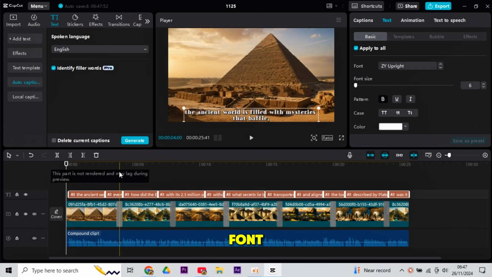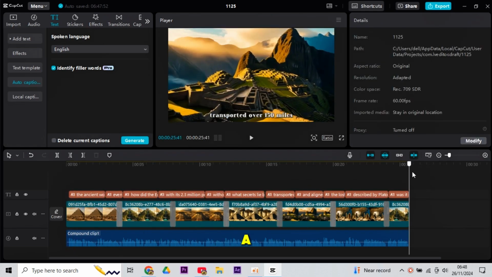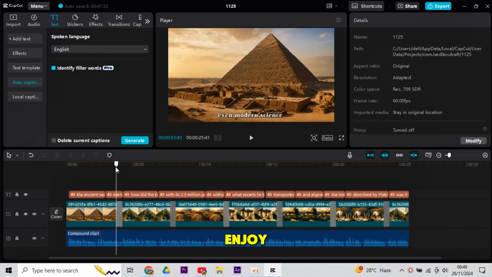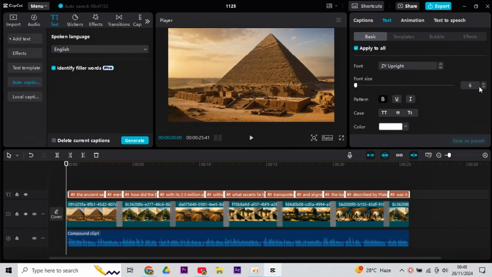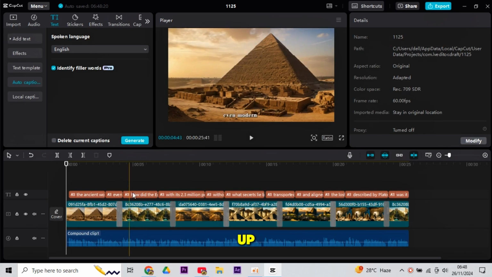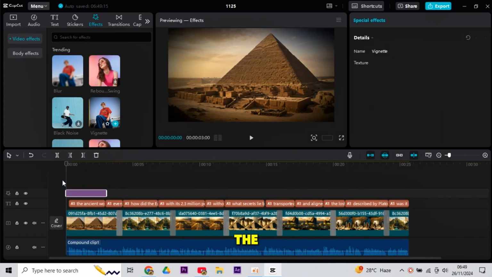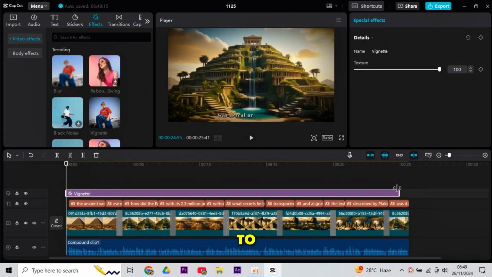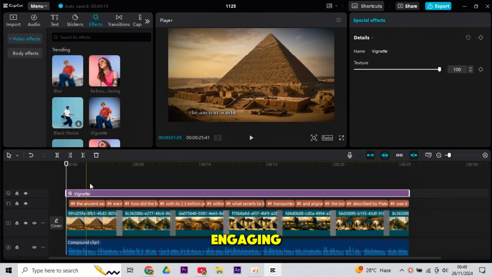Next, I'll go to font, and there's a font that I use frequently. It's called Trend. I enjoy it a lot, so we can go to shadow and turn it on for a little while. Lastly, if applying glow is feasible with this one, then let's up the intensity and ensure that everything is unmuted. After that, you have to head over to the Effects tab, choose one of them according to your choice, and drag it so that it covers all of the images. The effect will make your video more engaging.